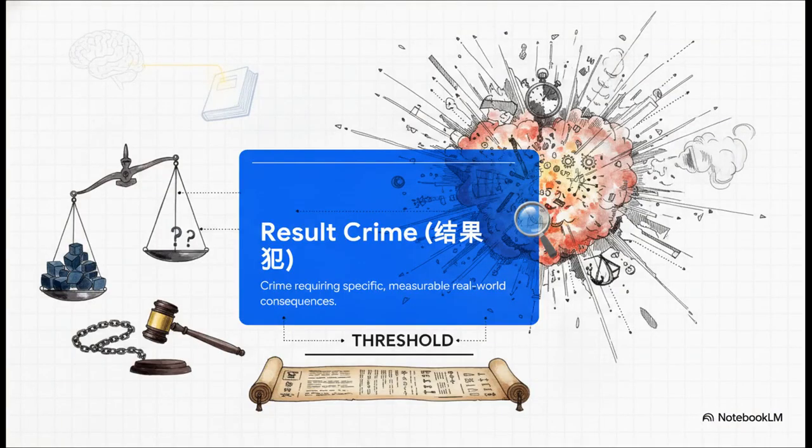To really appreciate the defense's genius, we need to talk about a legal concept called a result crime. In penal codes, certain actions are only considered criminal if they result in a specific, measurable, real-world consequence. Think of it like this. If I speed on an empty highway, that's a behavioral crime. The act itself is just illegal. But a result crime demands proof of the aftermath. Without concrete proof of serious chaos, the crime legally just doesn't exist. The consequence isn't an add-on, it's the fundamental threshold for guilt.